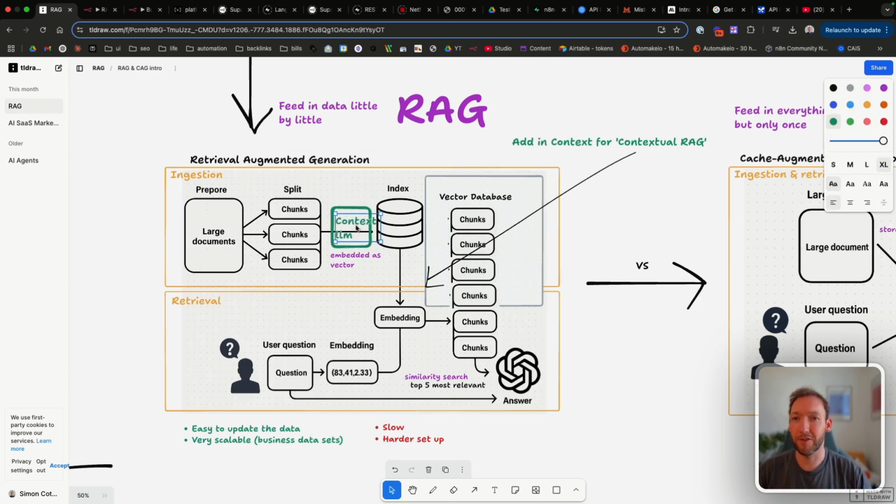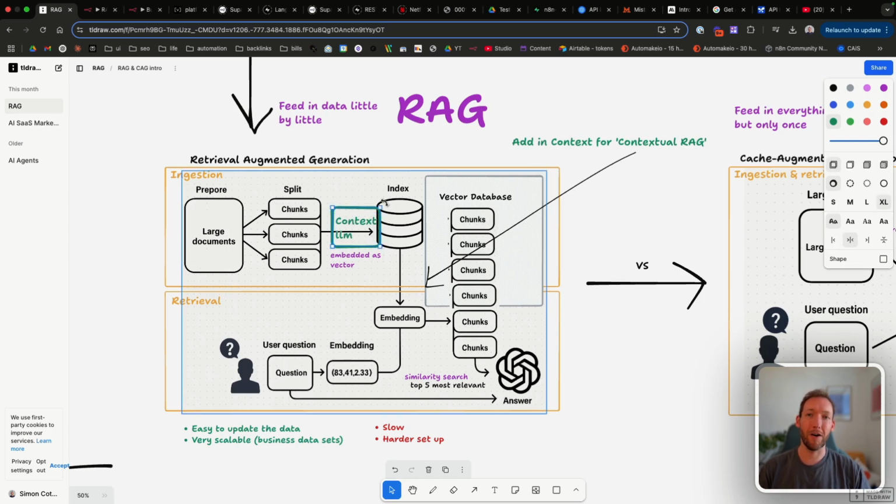So we say for each chunk you receive, give me the succinct context based on the before and after in the document, and then add that context into the chunk, follow the rest of the process exactly the same. So embed it in the vector database or create a vector for that chunk after the context has been added.